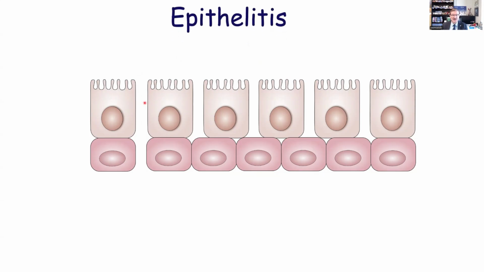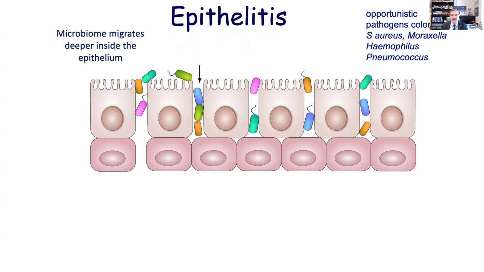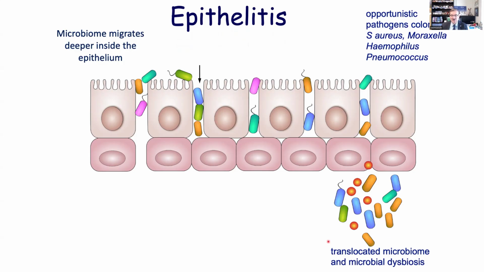Then the first thing that happens is that the microbes go deeper into the epithelium and translocate under the epithelium. So we have a translocation of microbiome below the epithelium, and then there is colonization of opportunistic pathogens, for the respiratory area, for example, Staph aureus, Moraxella, Haemophilus, Pneumococcus.